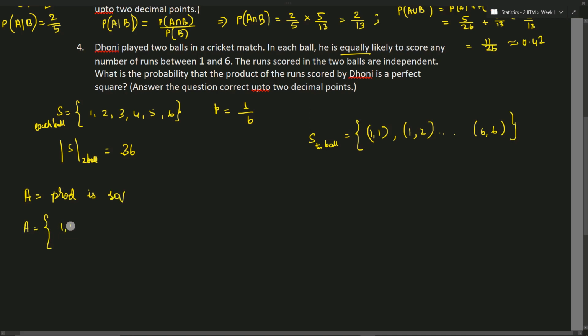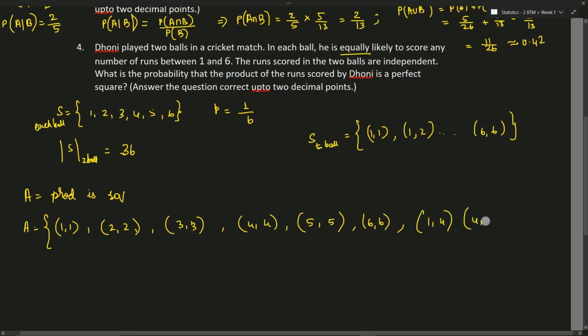So what are the different outcomes in A? I can have 1,1, I have 2,2, I'll have 3,3, because the product is 1, the product is 4, the product is 9, etc. Then 4,4, 5,5, as well as 6,6. Are there any other square numbers? Yes, we have 1,4 as well as 4,1. So we have 8 different outcomes. The probability of A is 8 divided by 36, that is equal to 0.22.